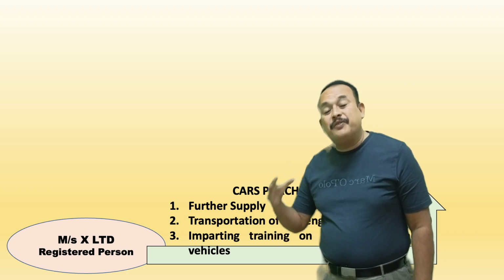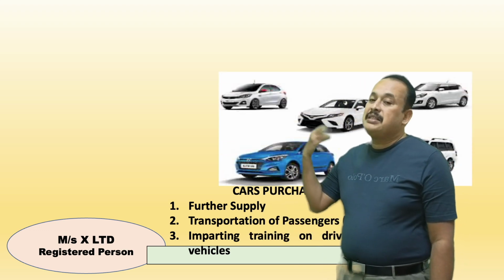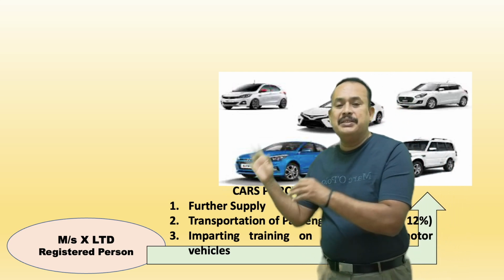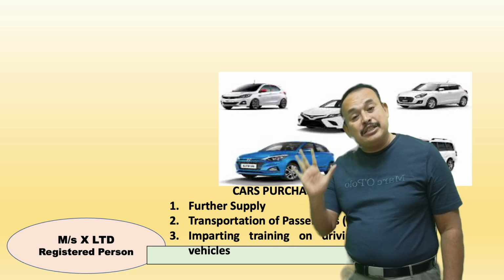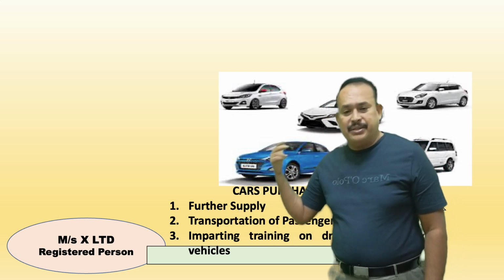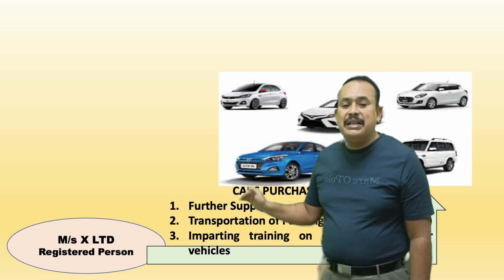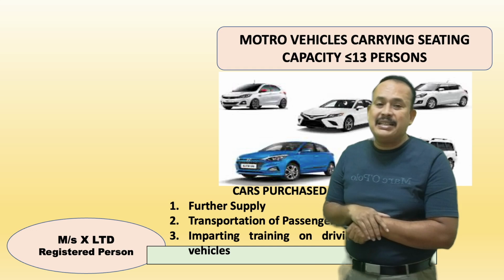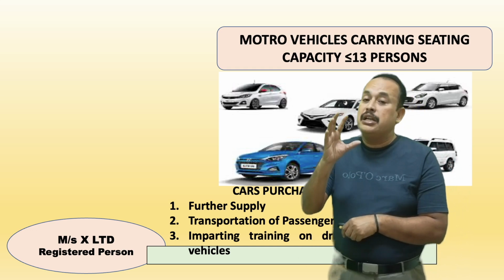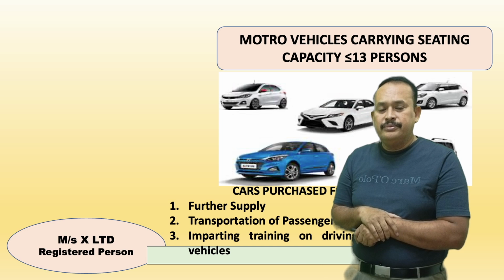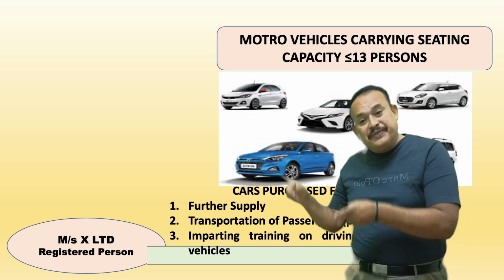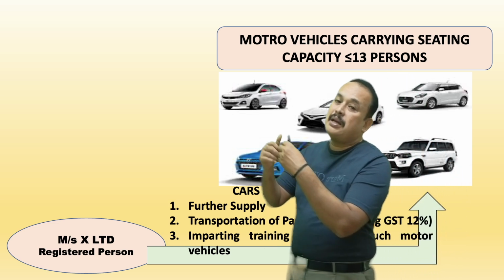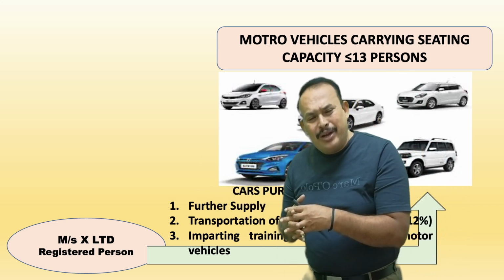Further, my dear sir, X Limited is a registered person. Cars are purchased for what purpose? Further supply, buying and selling of vehicles, transportation of passengers, or imparting training on driving such motor vehicles, and paying GST of 12%, where they are eligible to avail ITC. If the vehicles' seating capacity does not exceed 13 persons including the driver, ITC is allowed if X Limited, being a registered person, purchases these vehicles for further supply purpose. Supply only includes sale.